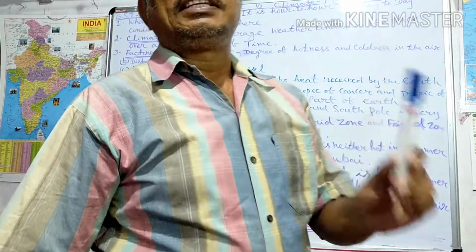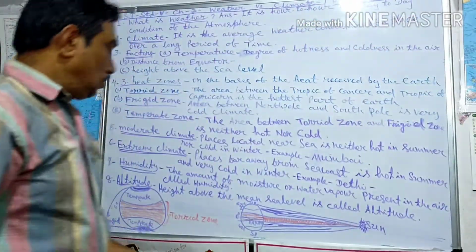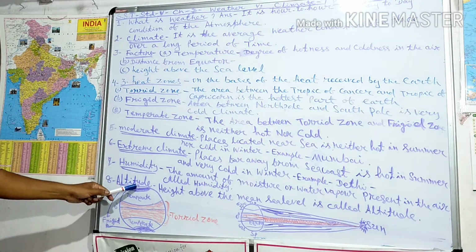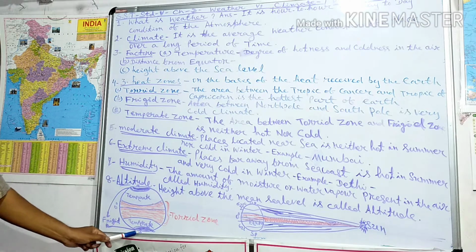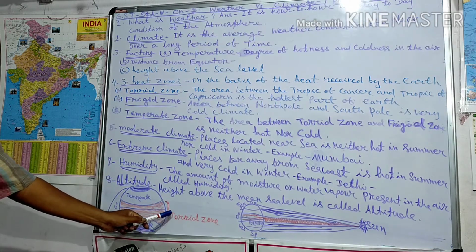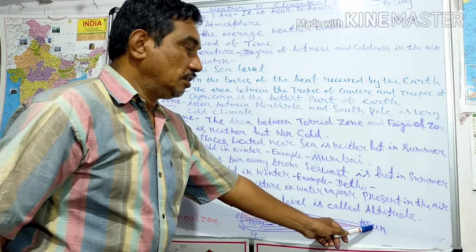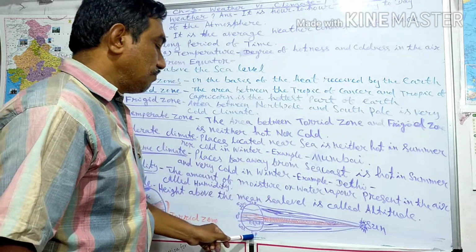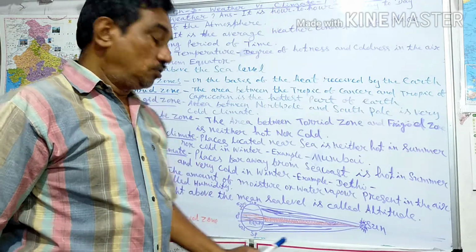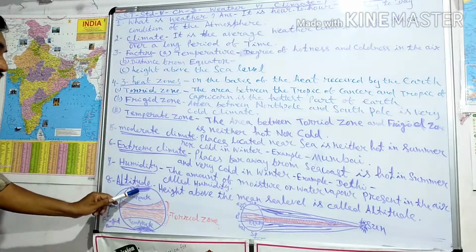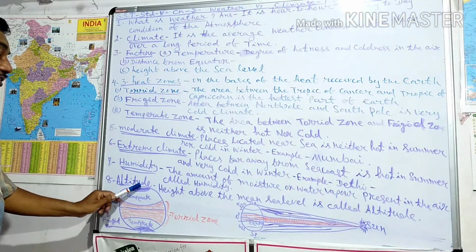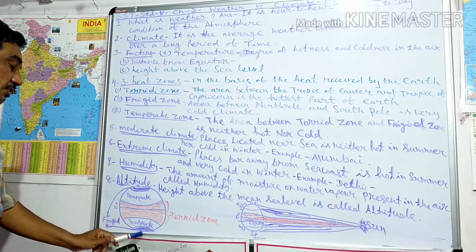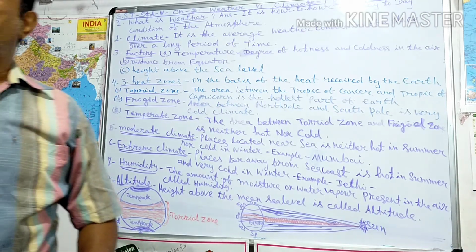Then three heat zones. Let us look at the picture. First are the North Pole and South Pole. These are the coolest places because the sun's rays here are slanting, not direct. Slanting rays give less heat, so it is the coolest place. The Arctic Circle and Antarctic Circle are the coolest places, so it is called the frigid zone.